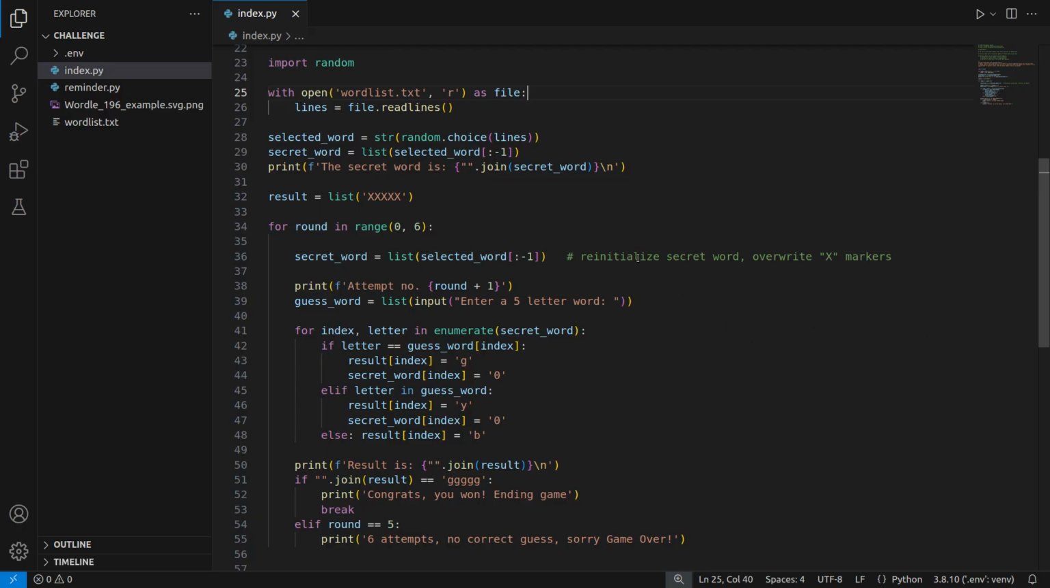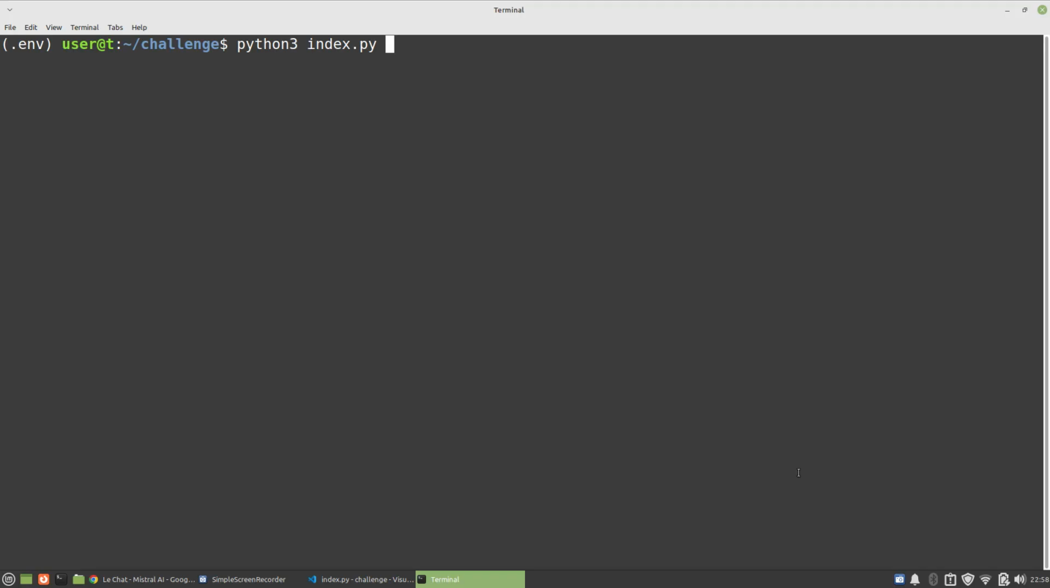I did put this comment here because I thought maybe it's not clear from the code what's going on, that we have to reinitialize that to overwrite those X markers. But yeah, I think this is great. Let's go have a look, and I want to show you the final result. So here we are. Let's run this, and the secret word is chirp.